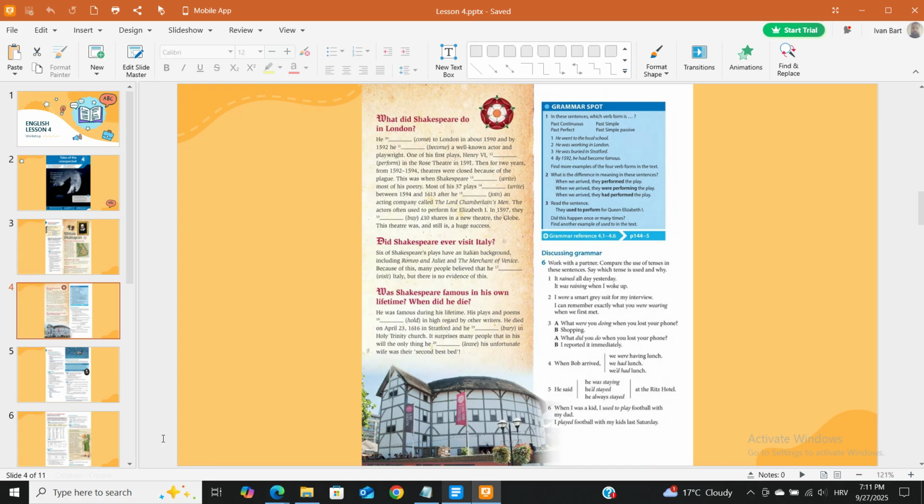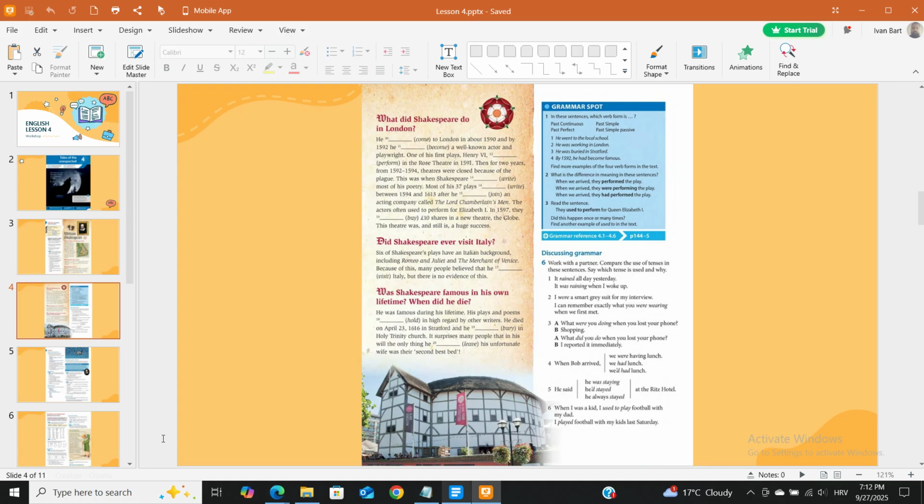Was Shakespeare famous in his own lifetime? When did he die? He was famous during his lifetime. His plays and poems were held in high regard by other writers. He died on April 23, 1616 in Stratford, and he was buried in Holy Trinity Church. It surprises many people that in his will the only thing he left his wife was their second best bed.